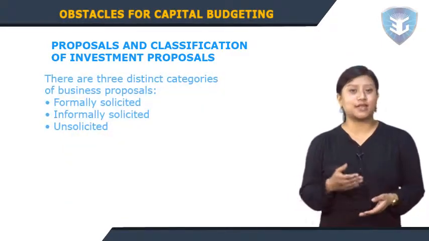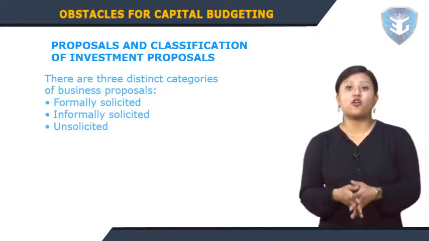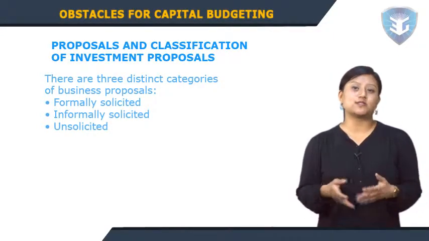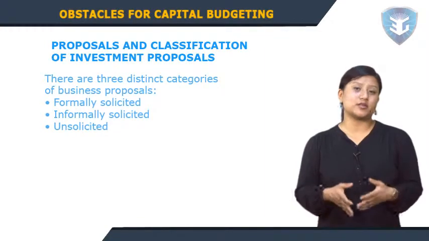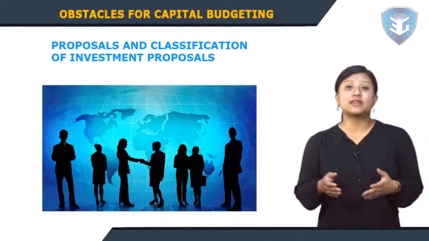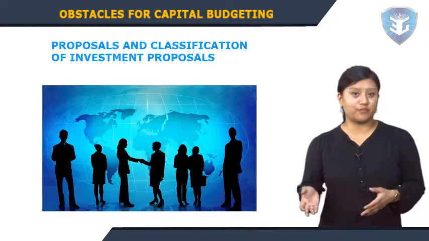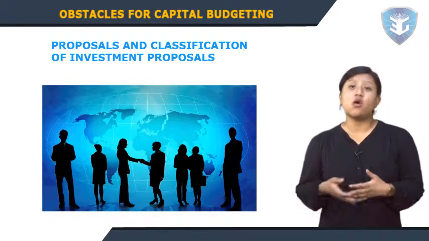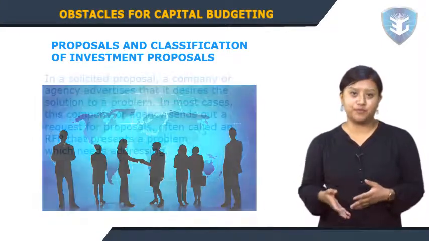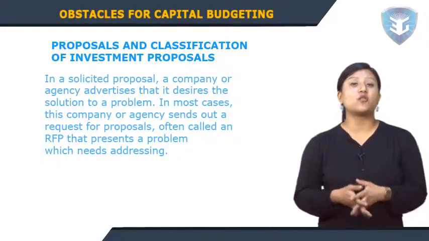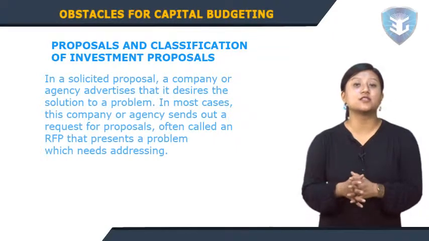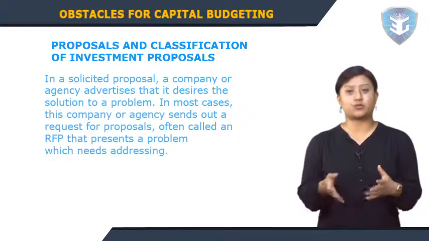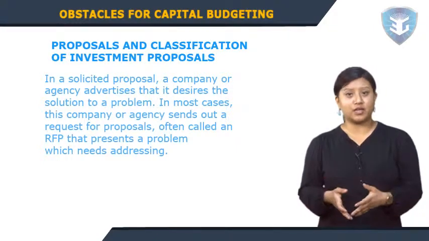There are three distinct categories of business proposals: formally solicited, informally solicited, and unsolicited. Solicited proposals. Solicited proposals are written in response to published requirements contained in a request for proposal (RFP), request for quotation (RFQ), request for information (RFI), or an invitation for bid (IFB). In a solicited proposal, a company or agency advertises that it desires the solution to a problem. In most cases, this company or agency sends out a request for proposals, often called an RFP, that presents a